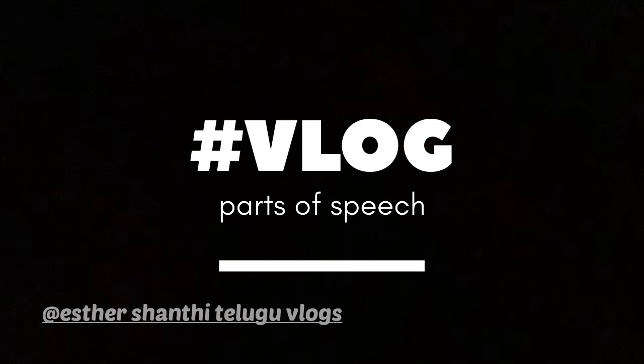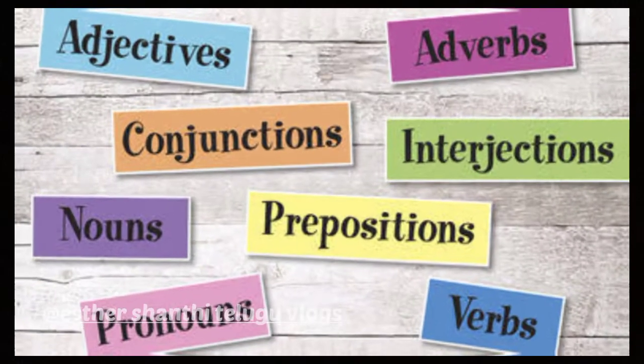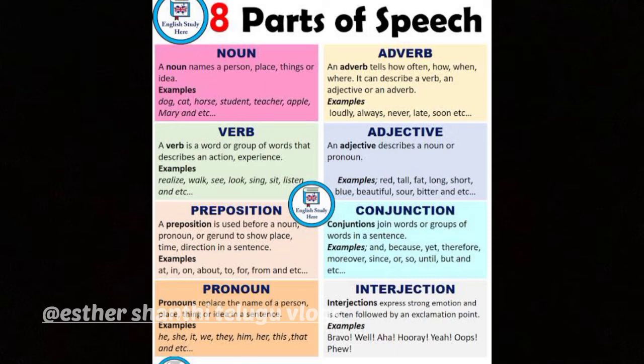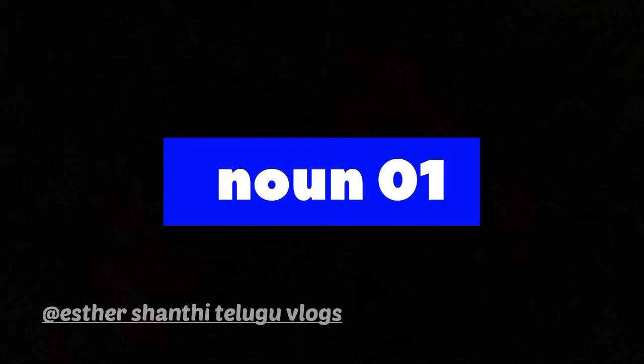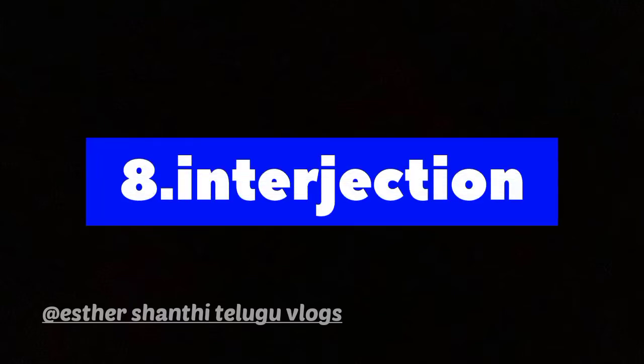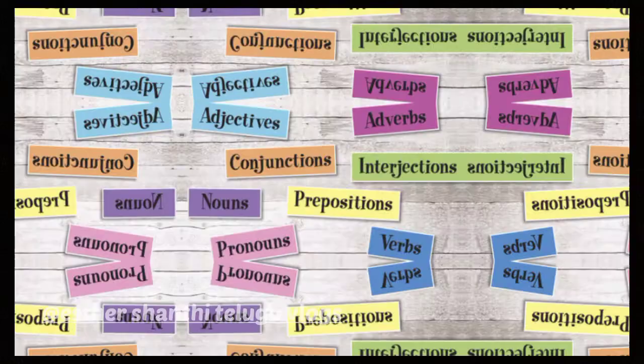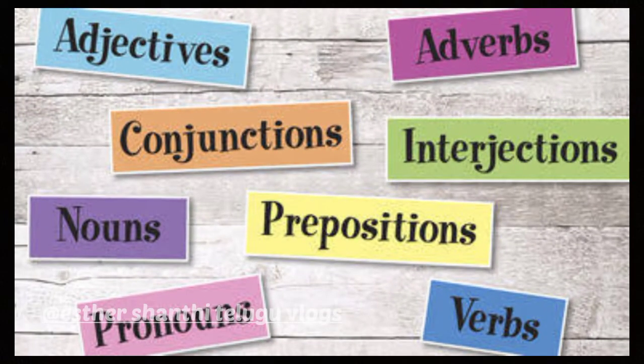Today let us discuss the 8 parts of speech. We know very well how many kinds of parts of speech there are: 8 kinds, right? First one is noun. Second one is pronoun. Third one is adjective. Fourth one is verb. Fifth one is adverb. Sixth one is preposition. Seventh one is conjunction. Eighth one is interjection. Right? Here, among the parts of speech, let us discuss the noun.